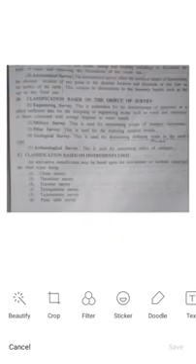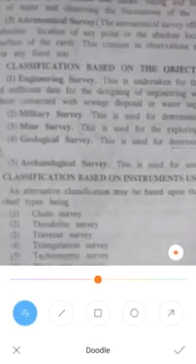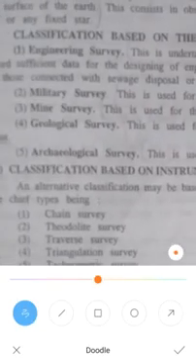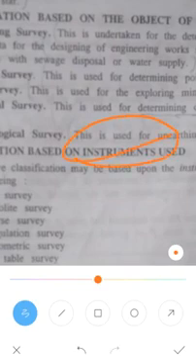Next, I will explain about the classification based on the instruments. What does classification based on instruments mean? We do the survey based on the instruments we have in our hand, so by using such instruments we will do the survey. That's why it is classified based on the instruments.